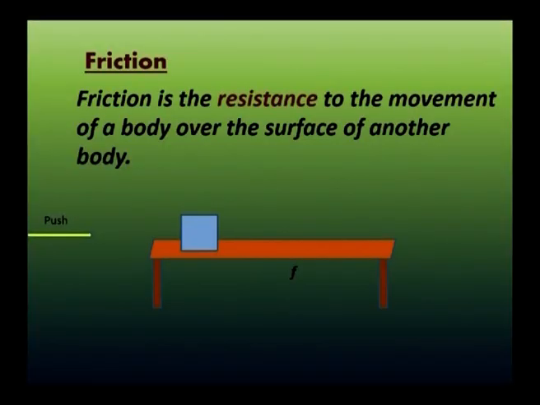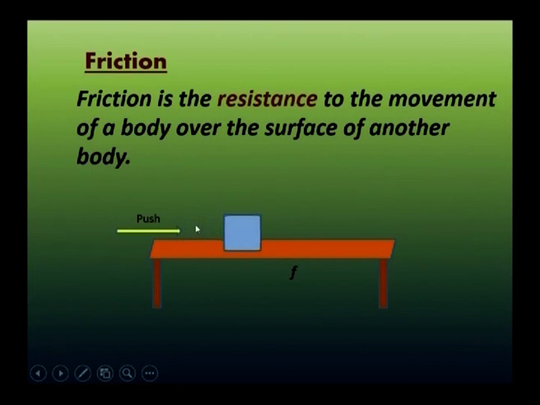See children, we can define friction as the resistance to the movement of a body over the surface of another body. When you give a push, the object moves and comes to rest after some time.